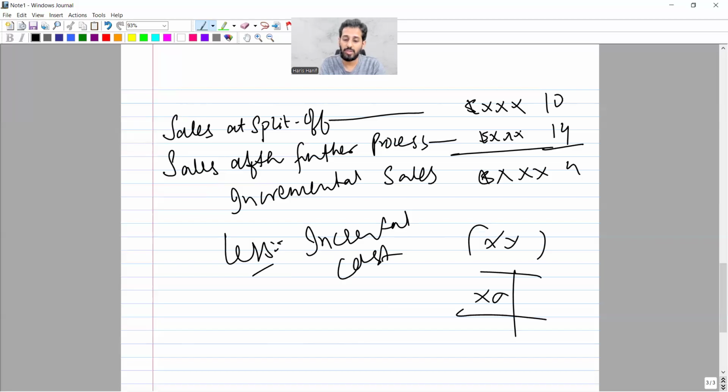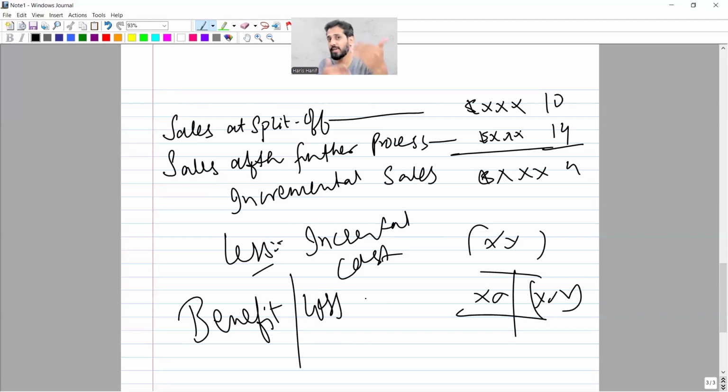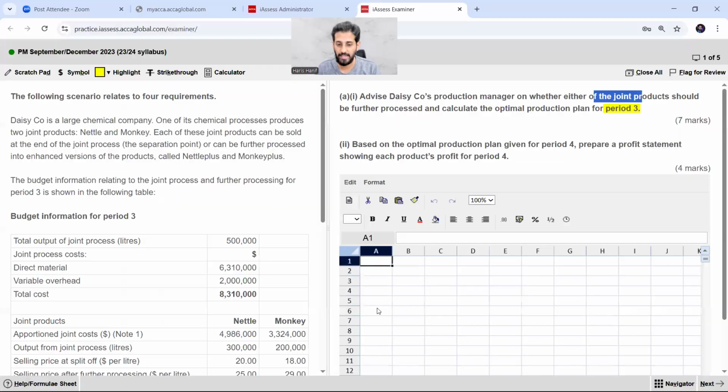Incremental cost. So the result would be either a benefit or a loss from further processing. Further processing will give you further revenue, but further revenue will also cost further to process it, right? So you have to take some additional stuff. Now this is the scenario you might have studied, or definitely you have already studied. So that is why you are able to solve this full-fledged question.